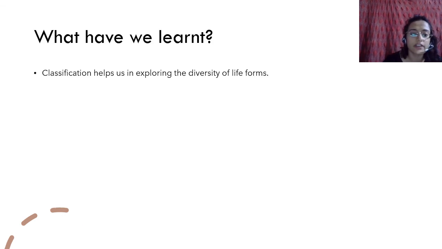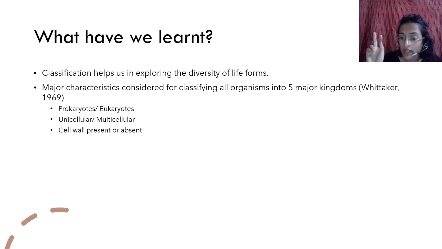So what have we learned in this chapter? Classification helps us in exploring the diversity of life forms. There's a lot of diversity. To study everything, we need to classify them into groups so that it is easier to study them. Then you have major characteristics for classifying all organisms into 5 major kingdoms: whether they are prokaryotic or eukaryotic, which is very important, unicellular or multicellular, cell wall present or absent, and photosynthetic or non-photosynthetic.